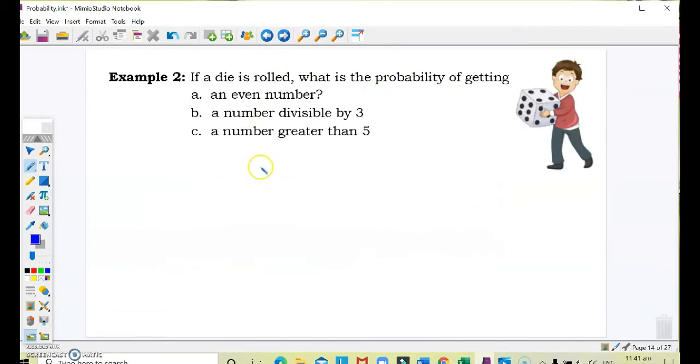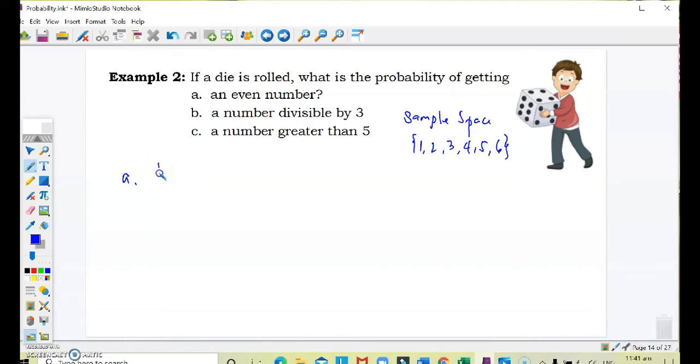Let's go further. If a die is rolled, what is the probability of getting an even number? Before we answer the probability, let's identify first the sample space. When we roll a die, the sample space is 1, 2, 3, 4, 5, and 6. So there are how many items in the sample space? There are 6 items in the sample space.